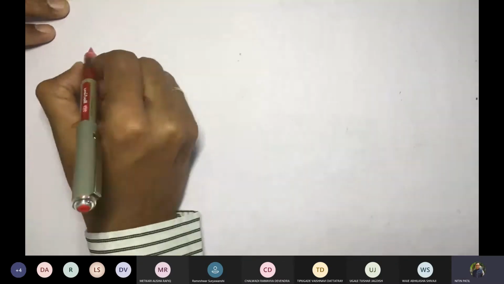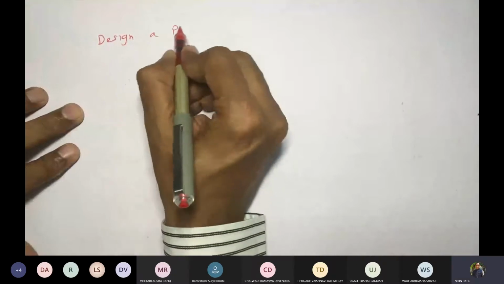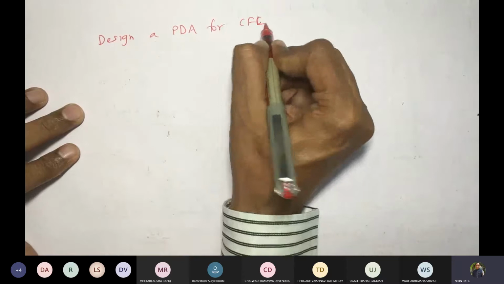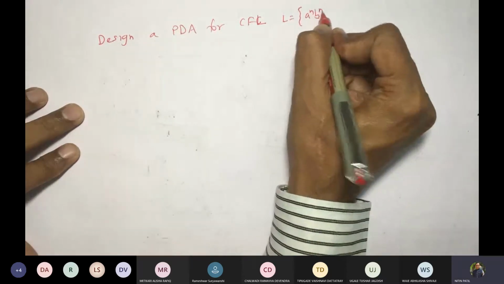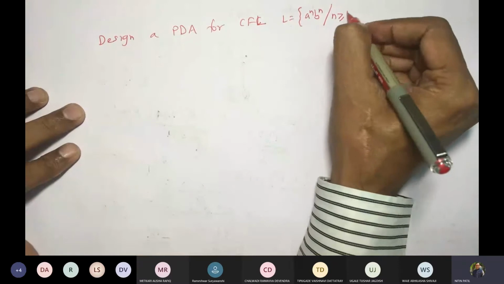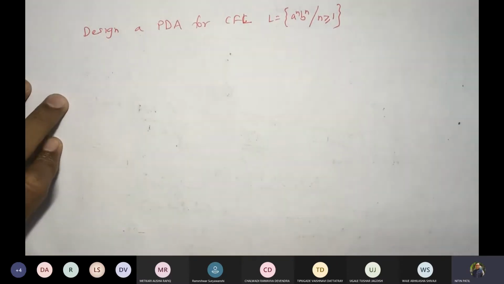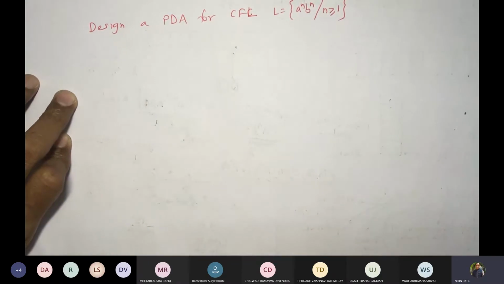So your problem would be: design a PDA for the context free language L equal to A raised to n, B raised to n, n greater than or equal to 1. This is how your problem would be given. Now we have to work with this particular problem.